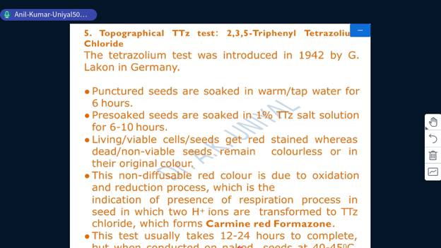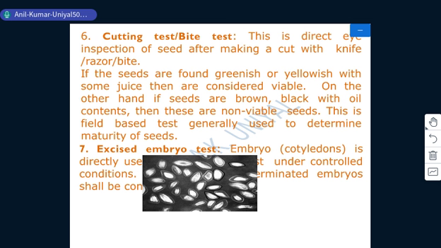And if we conduct such a test with naked seeds at 40 to 45 degrees Celsius, then it will take only 5 to 10 minutes to complete that staining or non-staining, and it gives a clear-cut indication of viability of seeds.